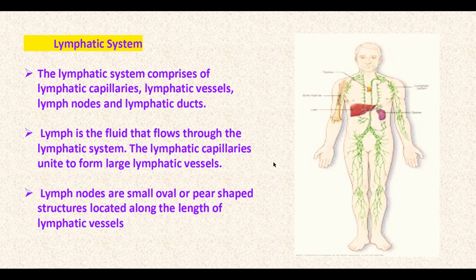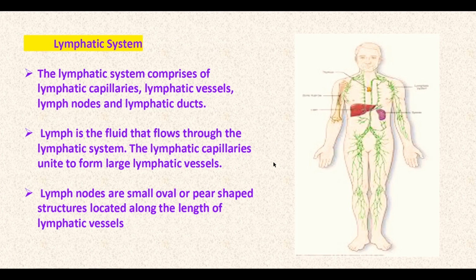Next we shall learn about the lymphatic system. Like the circulatory system, we have another circulating system in which lymph circulates in our body, which is called the lymphatic system. This comprises lymphatic capillaries, lymphatic vessels, lymph nodes and lymphatic ducts. We have already come across the term lymphocyte. Lymphocytes deal with the defense mechanism of our body. They are one of the WBCs.